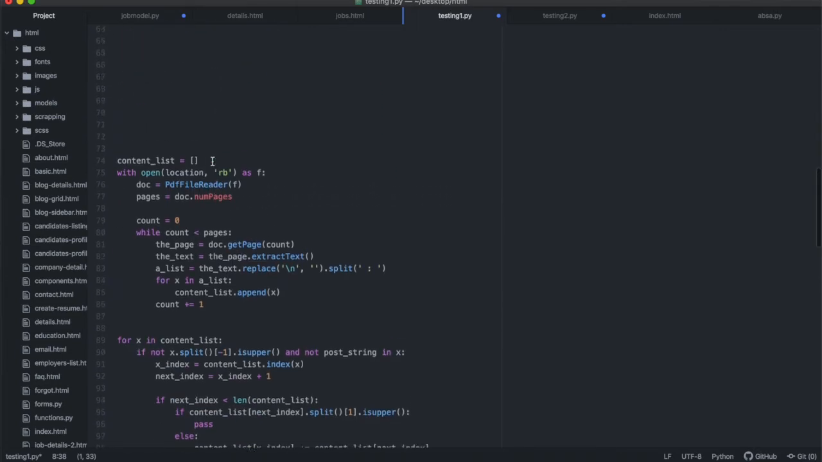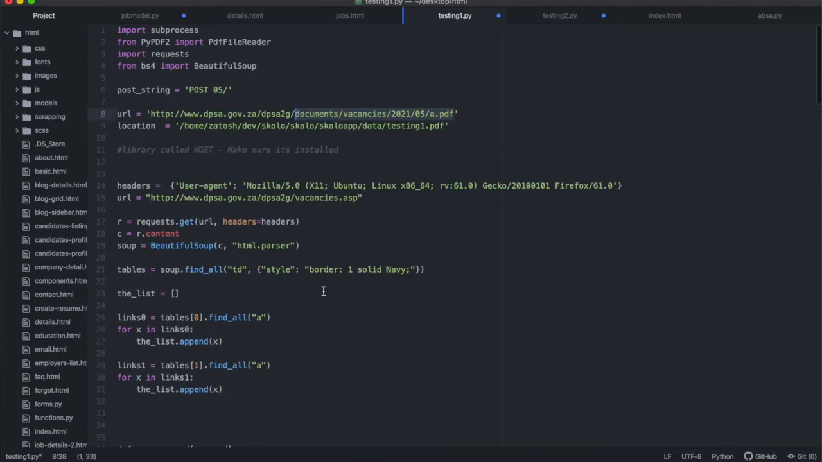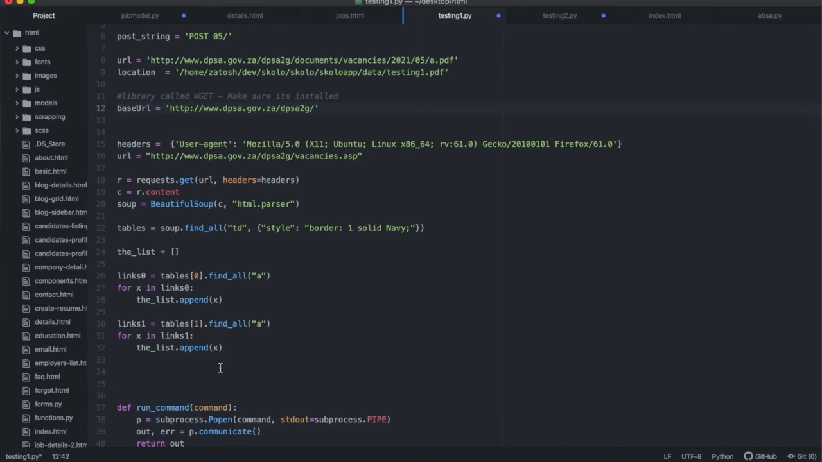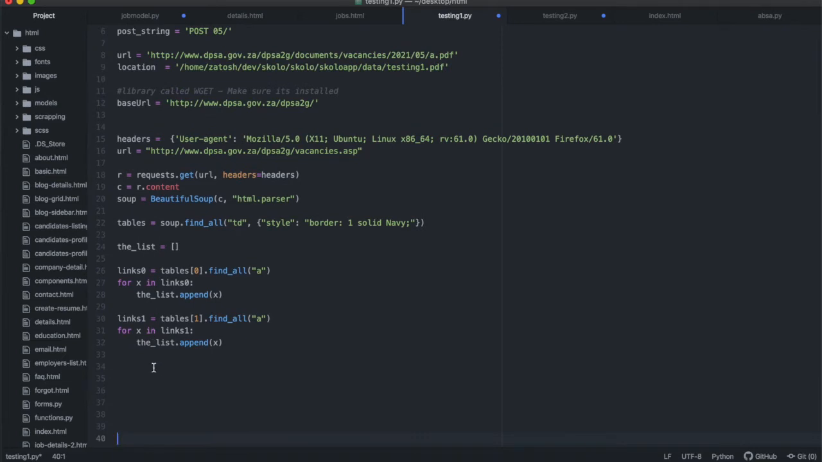I think I have it at the bottom here. No, I don't have it over here. So let me now specify something that I want to call the base URL, and I want the base URL to be just this, and that at the end. That way I can combine this base URL with all of the links that are coming out of there, and I can run the command to save all these files on my computer. So let's do that.